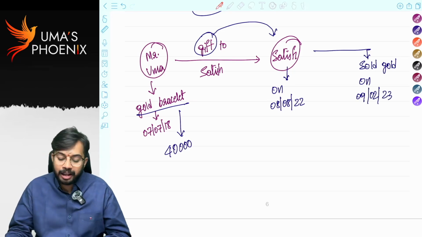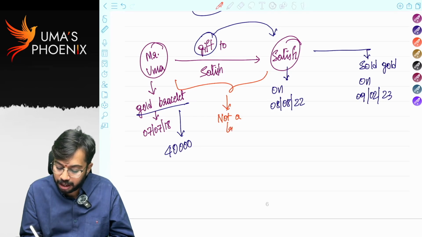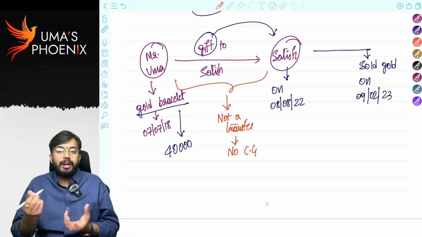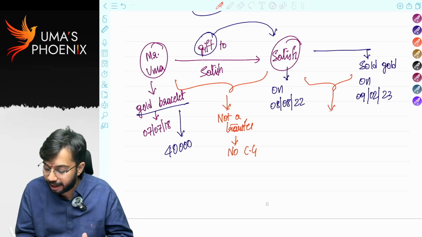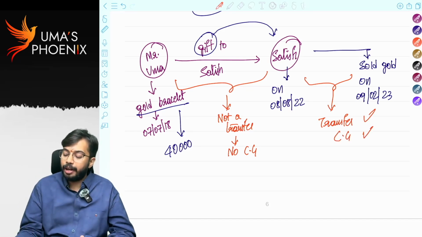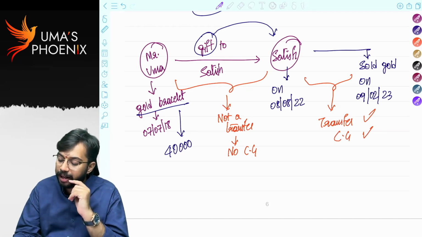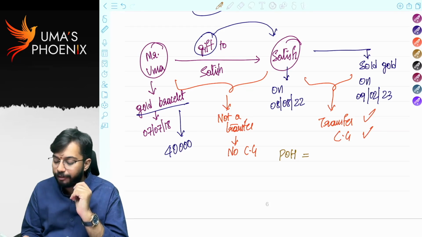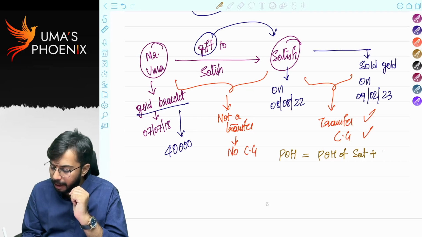So who is required to calculate capital gains? First tell me whether this transaction is a transfer. This transaction is not a transfer. No capital gains are required to be calculated. Why? Because a gift is not a transfer if the gift is given by an individual. But this is a transfer, right? And capital gains are also required to be calculated. While calculating capital gain, you have to know whether it is a long-term capital asset or short-term capital asset. How do we know? We have to calculate the period of holding. So here, period of holding is equal to period of holding of Satish plus period of holding of Uma.